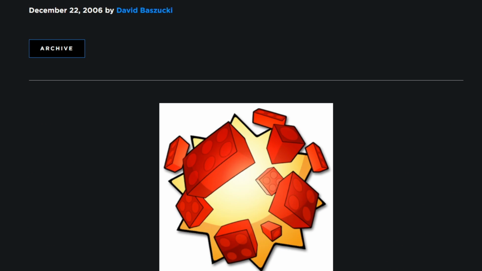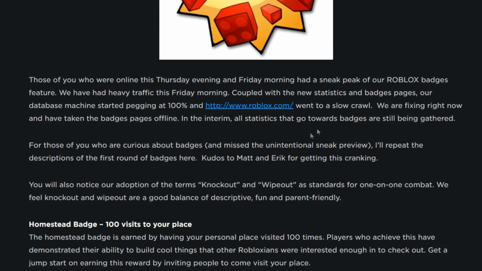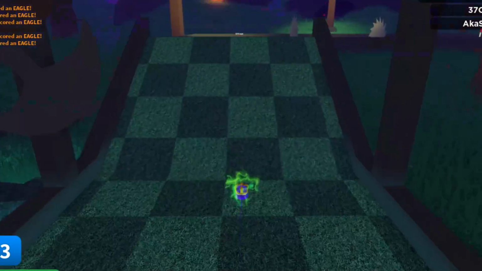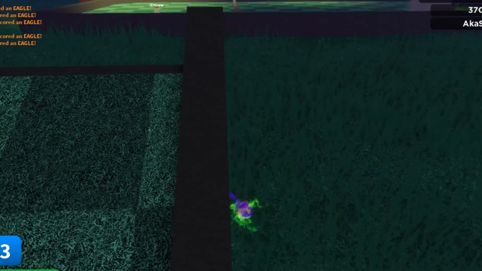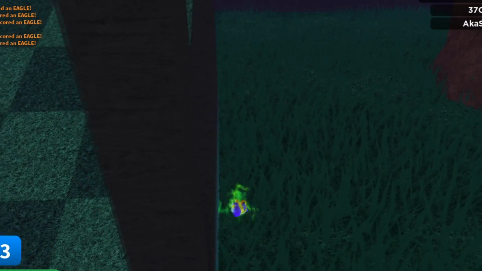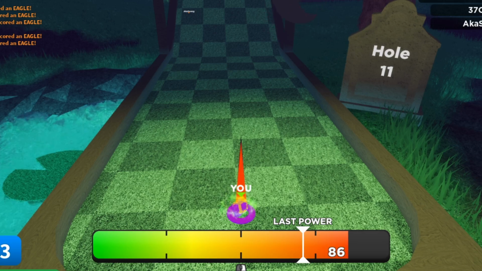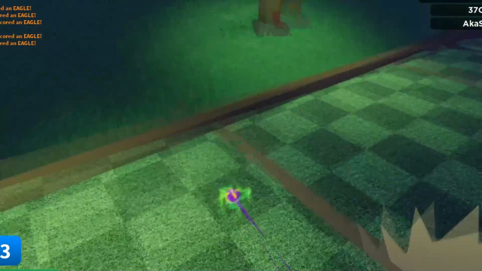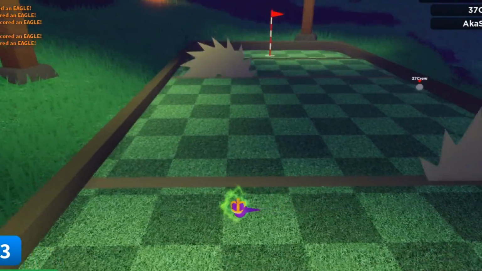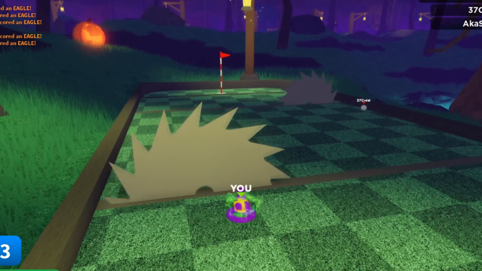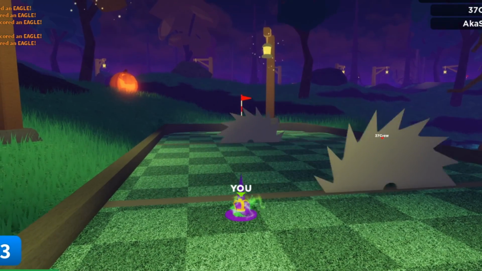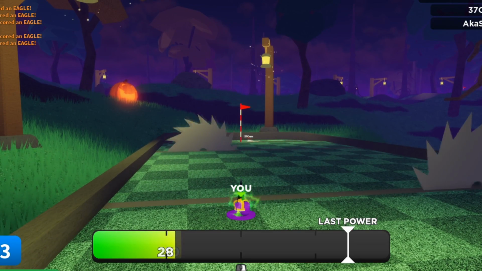So in late 2006, Roblox added Roblox badges, which I discussed in the last video, but along with that update, they also added statistics. And so profile views was kind of an insignificant feature. It was just a way to see how famous people were on Roblox, because the more people that viewed your profile, the more people that were looking at you and were interested in you. So for example, if you had a front page game, people would probably view your profile more than if you were just a random noob that just played games, and etc, etc.